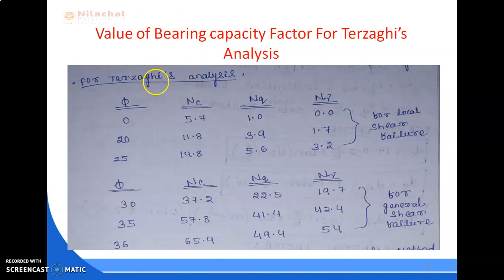Next, whenever phi equal to 30 degree, Nc value is 37.2, Nq value is 22.5, N gamma value is 19.7. For 35 degree, 57.8, 41.4, 42.4. Whenever phi equal to 36 degree, Nc value is 65.4, Nq value is 49.4, N gamma value is 54. So these are for general shear failure. These are some values you have to remember.